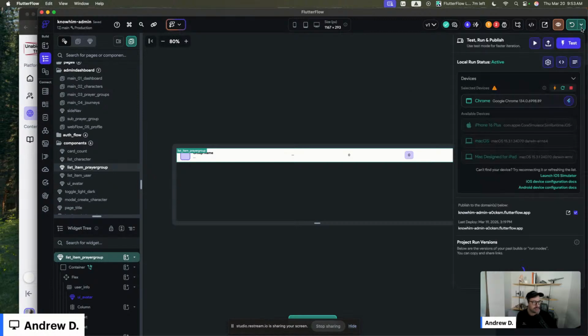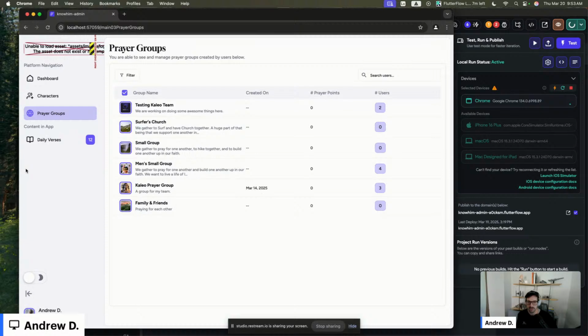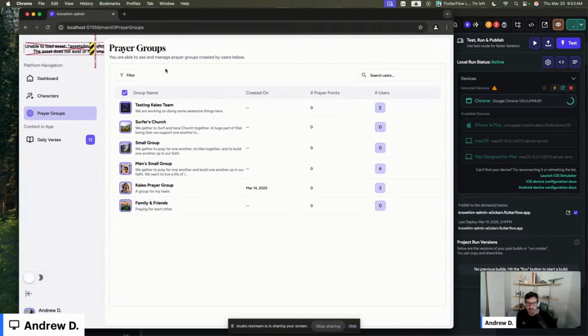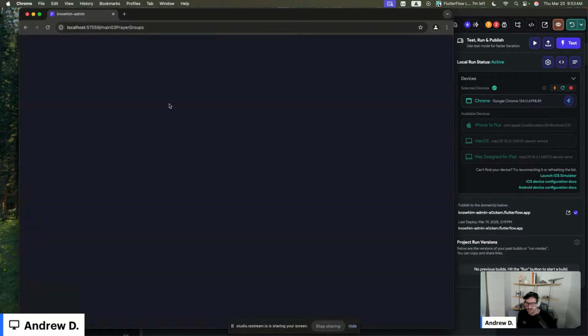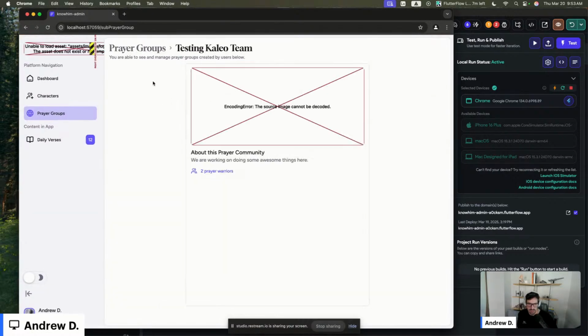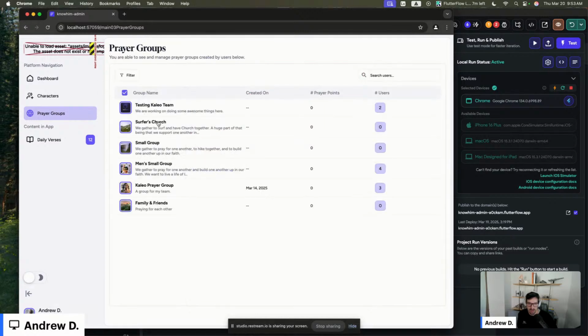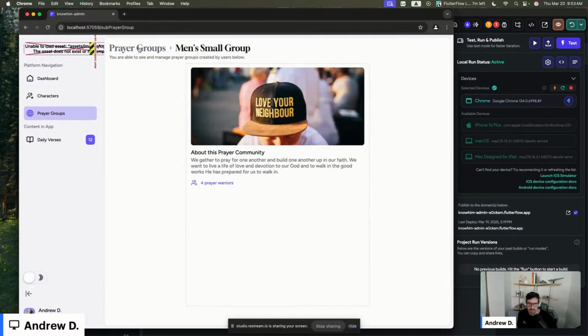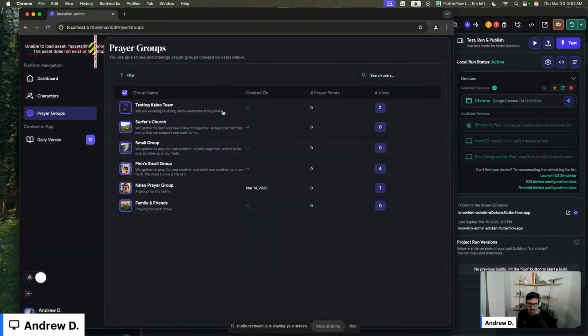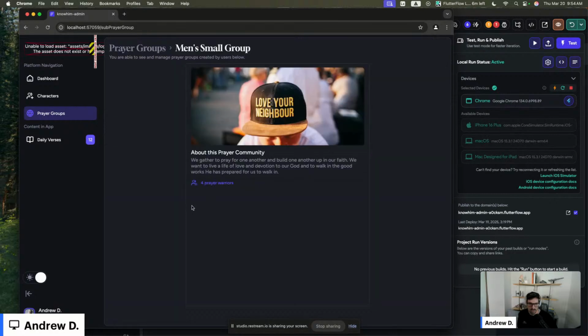Hey, 7 minutes. I think we were able to basically get there with this navigation and the ability to see a table and then click down into the details of that table and get some breadcrumbs. So for our group, nice, not bad. Navigate back. Small group, nice. Navigate back. I'm sort of liking this. I think this is a good flow. If our logo would actually show up here, I think this is a pretty good ability.